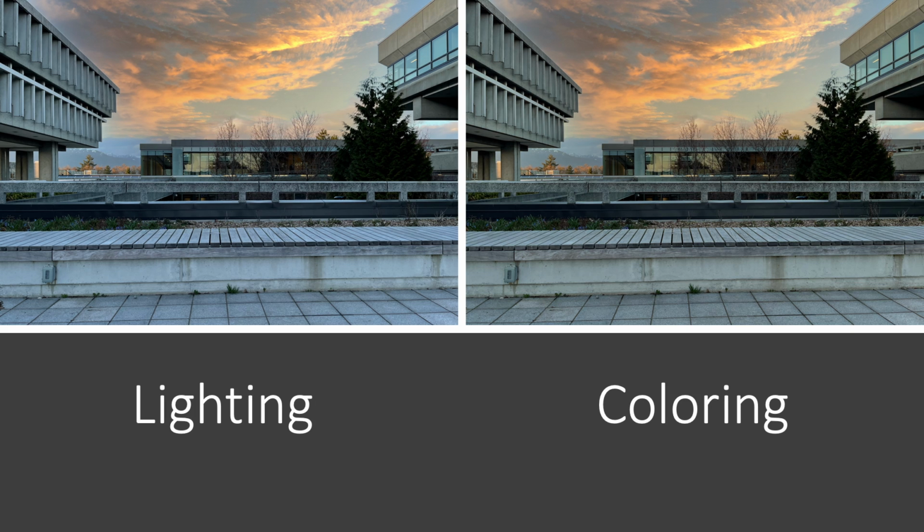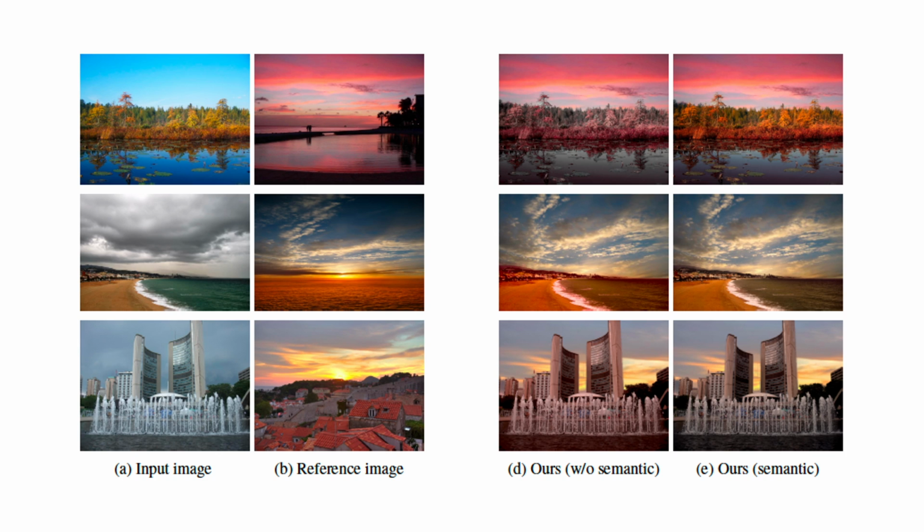For chrominance, we adjusted the channels of the LAB color space by matching the mean and covariance of the original image to our reference image chrominance. The proposed method produces aesthetically pleasant and robust results. Here, you may notice the huge difference between images without and with semantic-aware replacement.